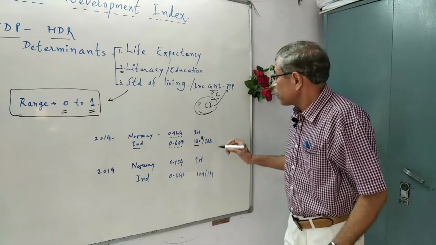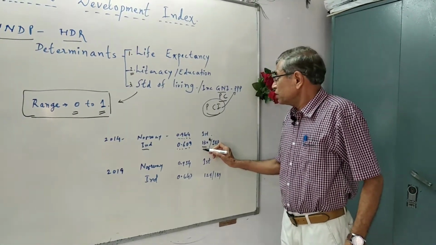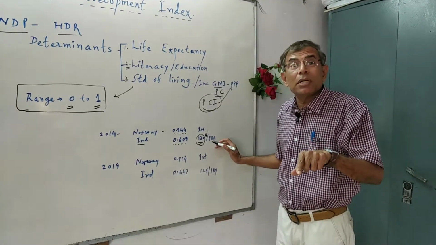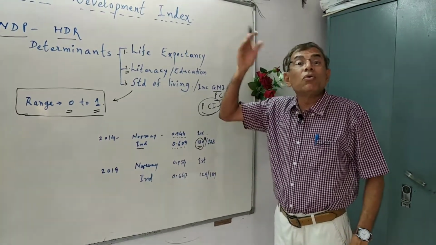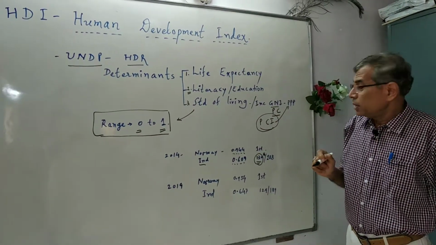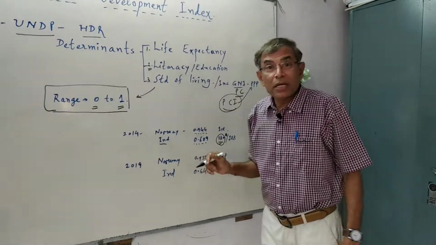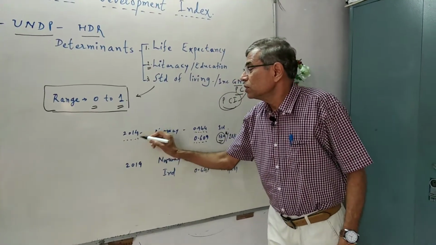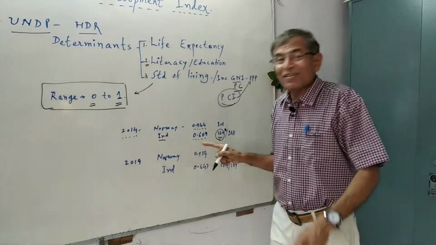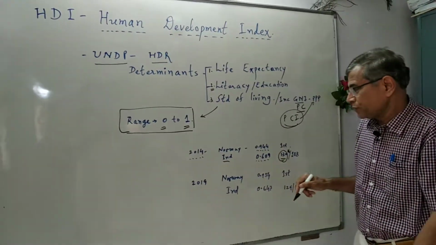This indicates that there were 129 countries out of 188 countries of the world which were above India in human development, right? And India needed to do a lot in human development and economic development as far as HDI as a measure is concerned.